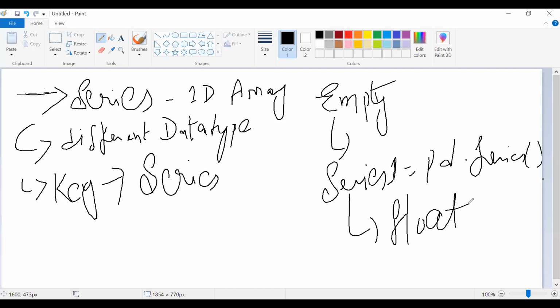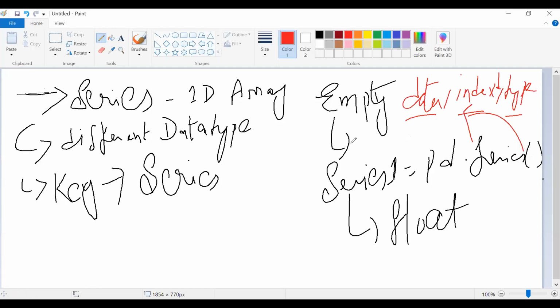And the syntax of the series, when you are using parameters, holds three values: data, comma, index, comma, dtype. Basically, dtype is nothing but your data type. These are the three things a series will hold whenever you are giving it. Give first your data, then the index value and the dtype. dtype is not compulsory. It depends upon you how you need to give things there. So this is how we are using the series concept in pandas.